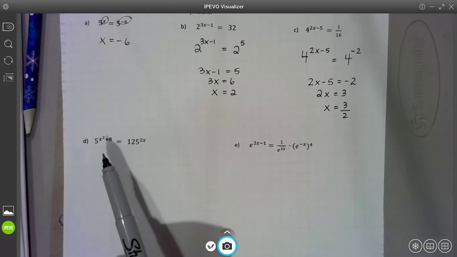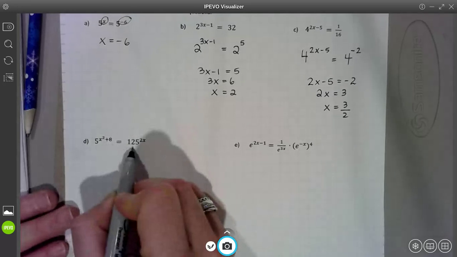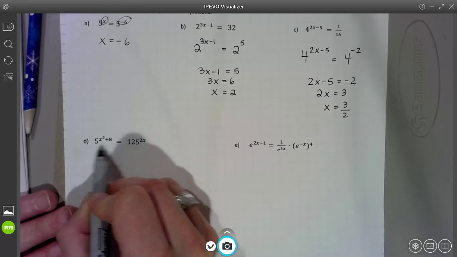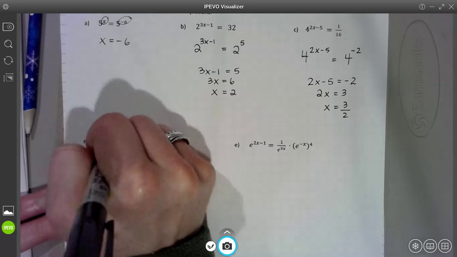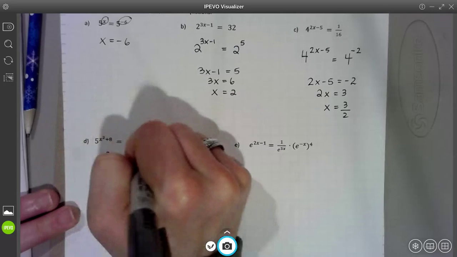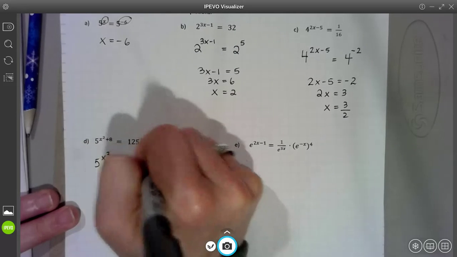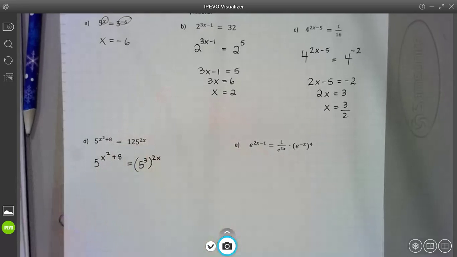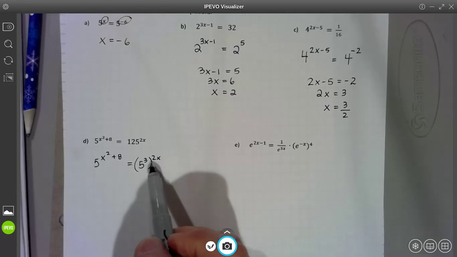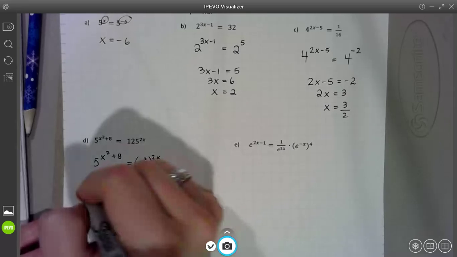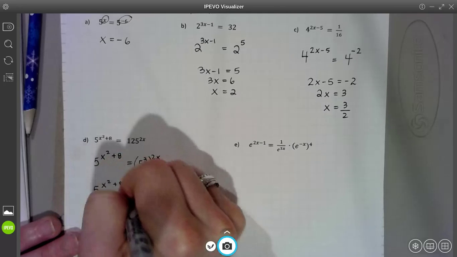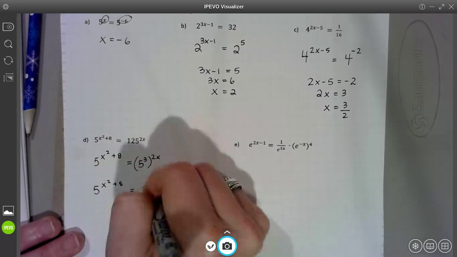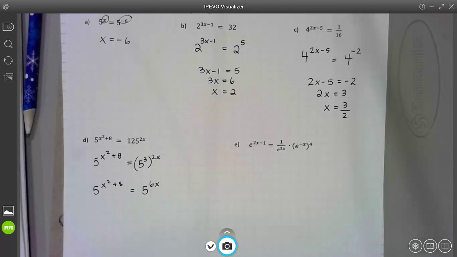But just know sometimes you might end up changing both bases to a different base. All right, but here we go. I know 125 is 5 to the 3rd, so I can rewrite that as a base 5. So now I have 5 to the x squared plus 8 equals 5 to the 3rd to another power of 2x, right? And exponent rule, what do we do power to power? We multiply. So now I can get rid of that, and I can say 5 to the x squared plus 8 equals 5 to the 3 times 2x is 6x, and now we're ready to go.